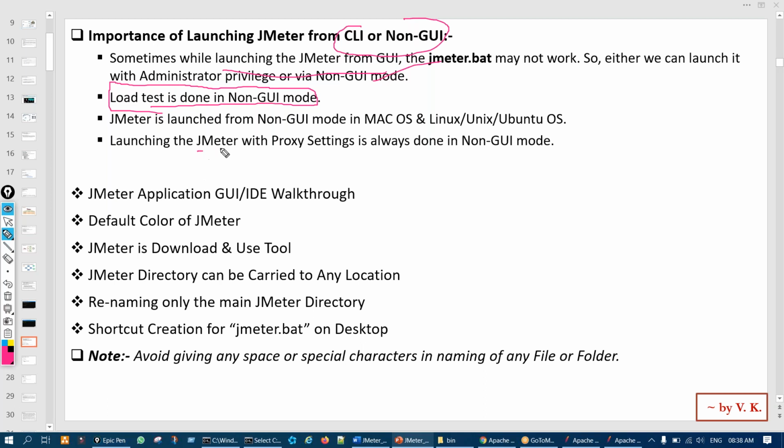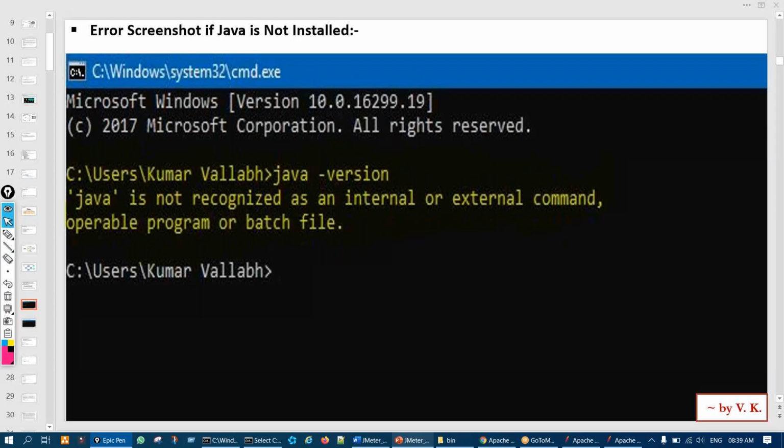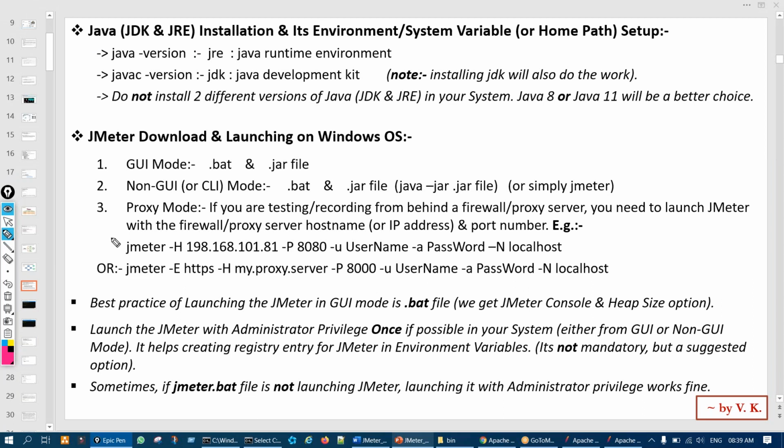And there is one more launching mode of JMeter, which is known as proxy mode. That is the third launching mode. So that is also done in non-GUI mode. So that is why this non-GUI mode and CLI mode is important, and that is why we should know about that. Okay, so CLI mode will be covered later on. The third mode, proxy mode of launching JMeter, we'll see after a few sessions. Okay.